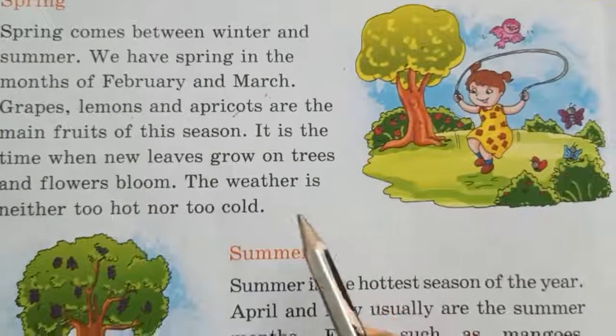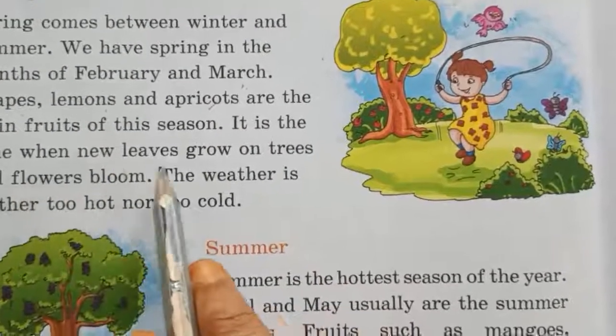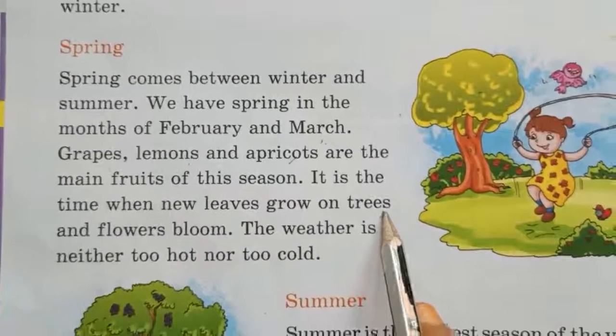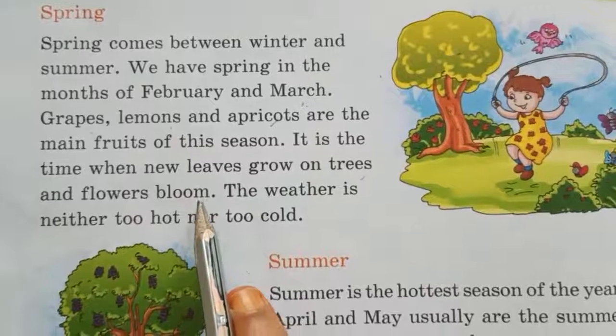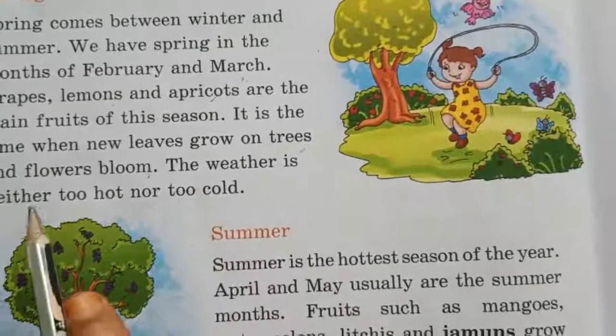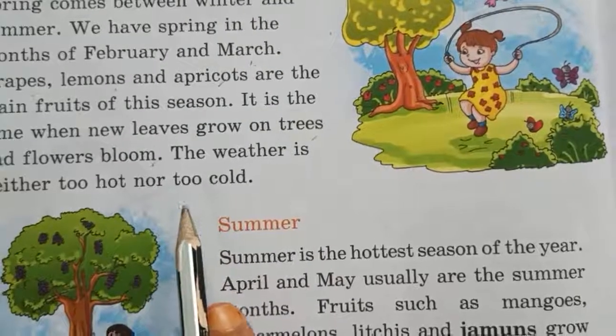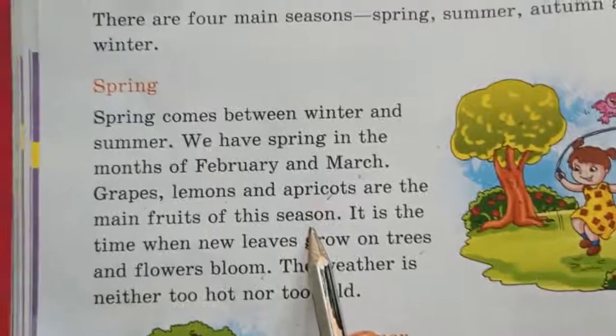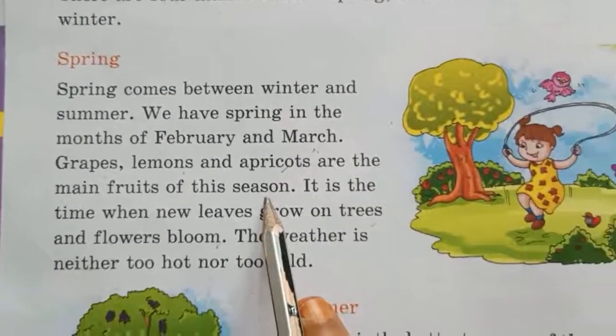New leaves grow on trees and flowers bloom. The weather is neither too hot nor too cold. So this is about what season? Spring season. Is it clear, children?